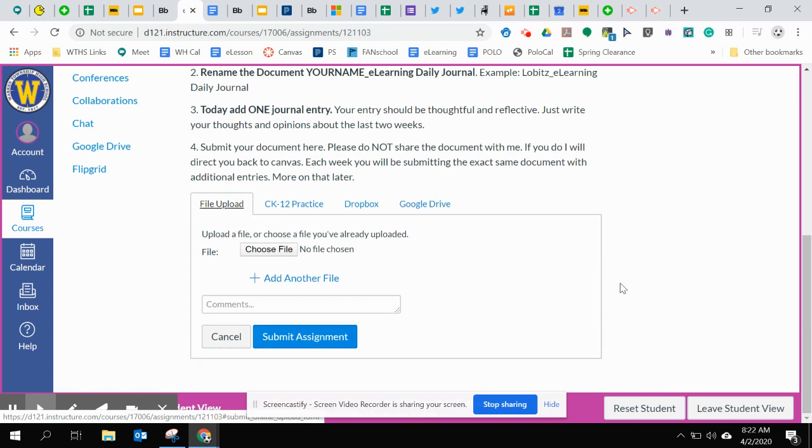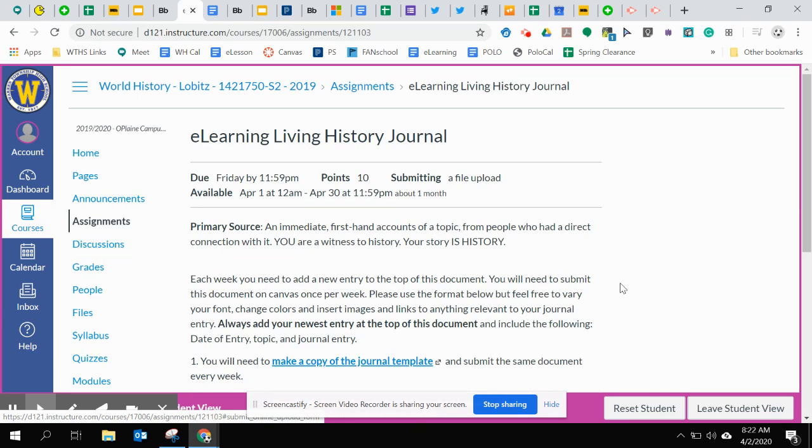There will be 2 steps that you have to do in order to completely submit it, but just like everything else, once you submit an assignment on Canvas, up at the top, it'll give you a date stamp. So take your time, write in your journal every week. Like I said, you're going to be adding to it. So for today, just one entry. That's all you need to do, and then that's it.